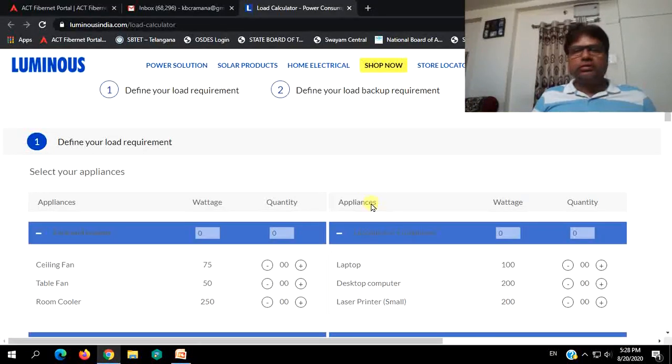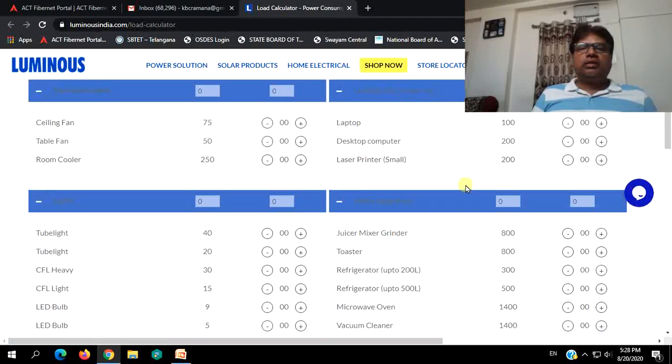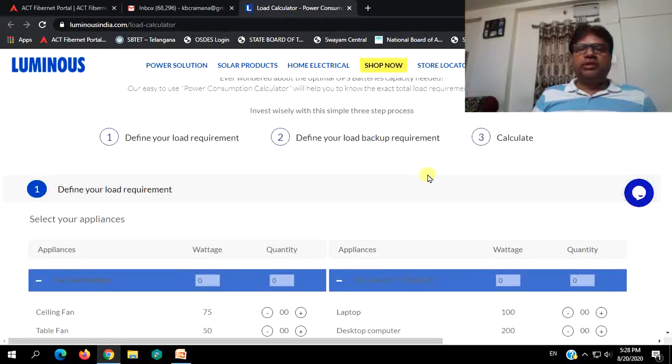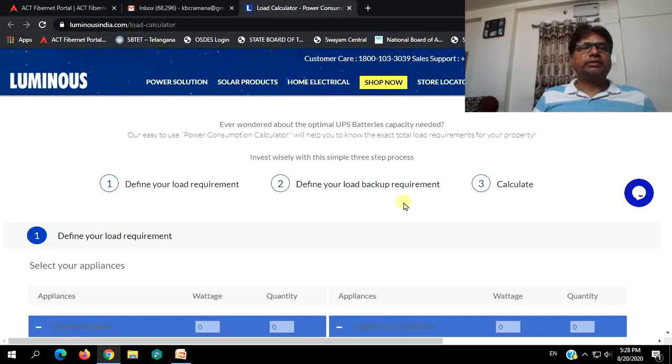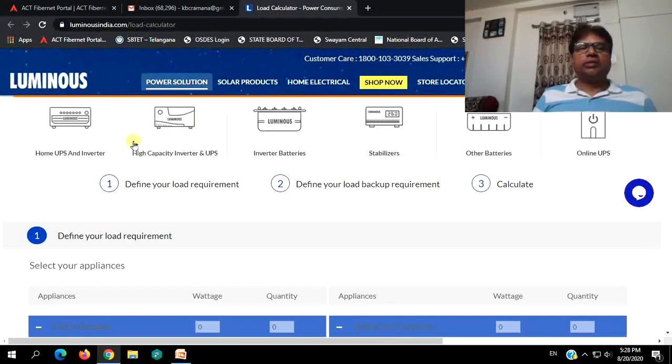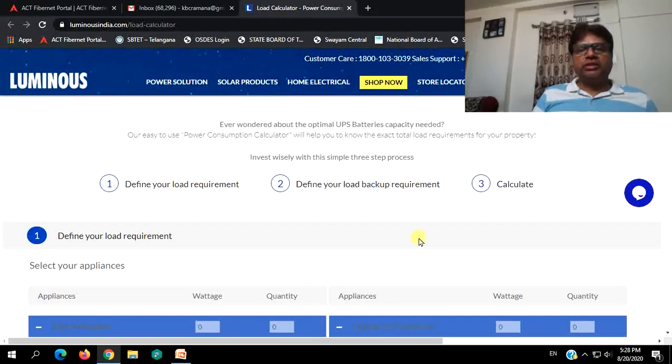Yes, we will go through an interesting and better exhibit for calculating the requirements of the battery and UPS ratings. This is a commercial private site. Not only this site, Luminous and many battery sites will be offering such an online calculator to calculate your UPS requirements, the ratings of your UPS.